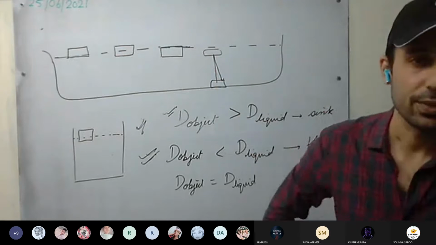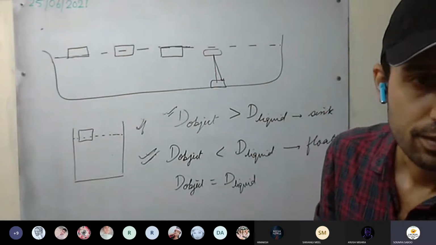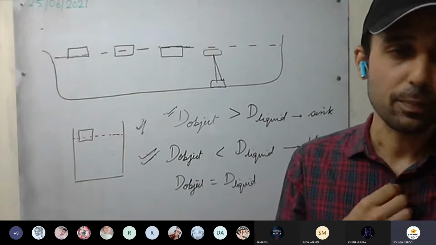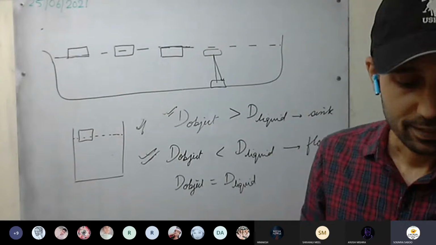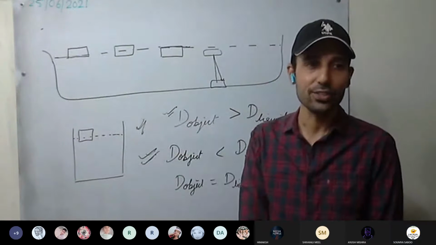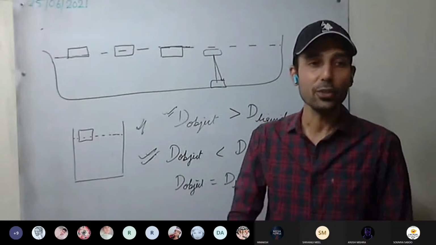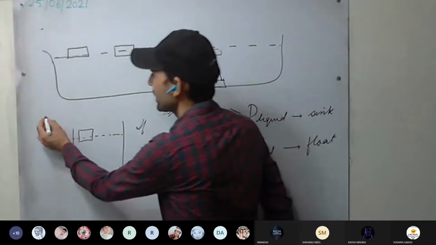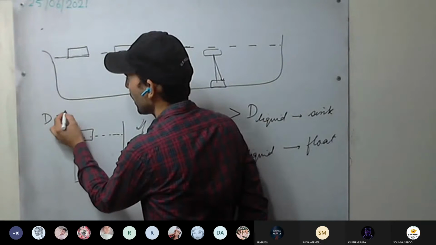Yes, Soumya, you need to ask some things. Does density depend on the object's size? Here, density does not depend on shape and size. It depends on the material of the substance. We have studied this, or not? Density is mass upon volume.